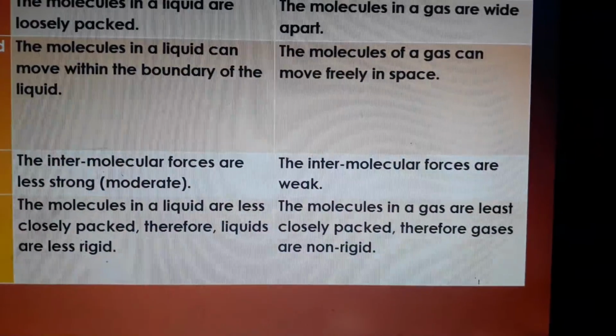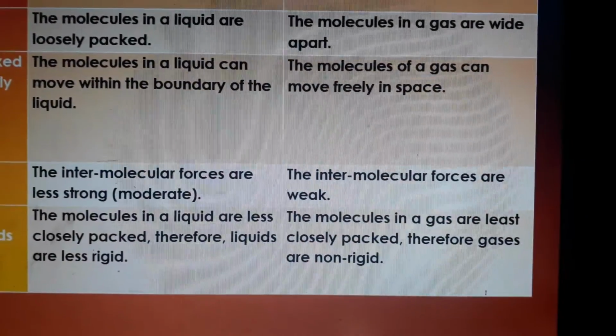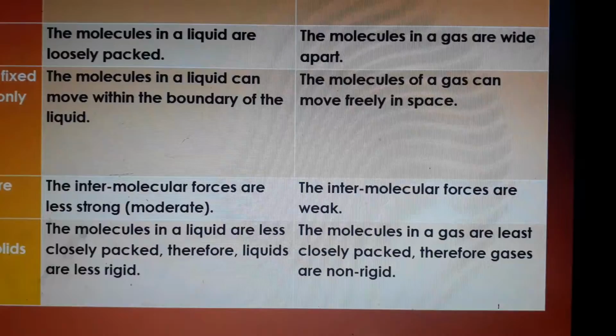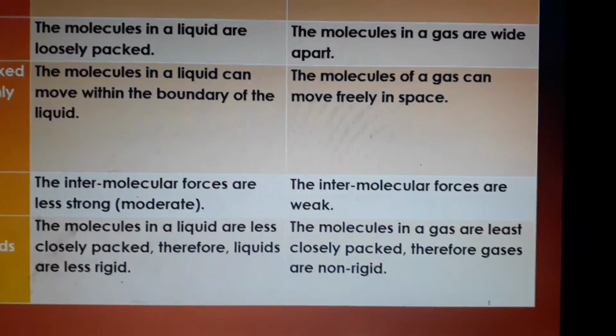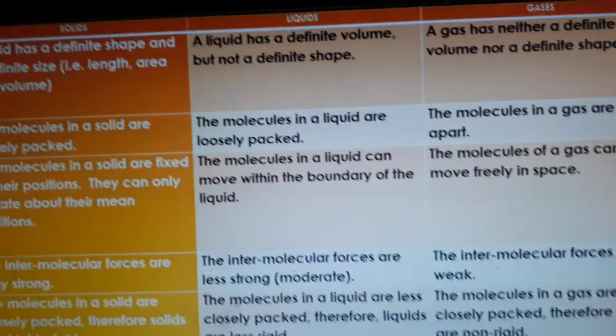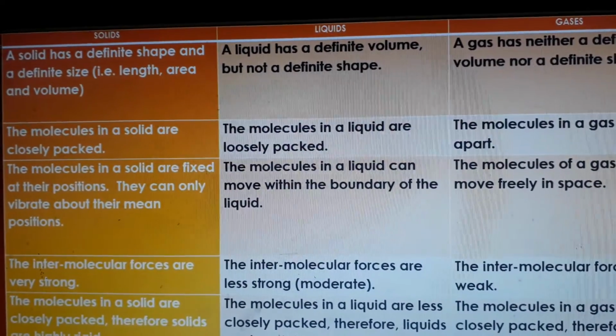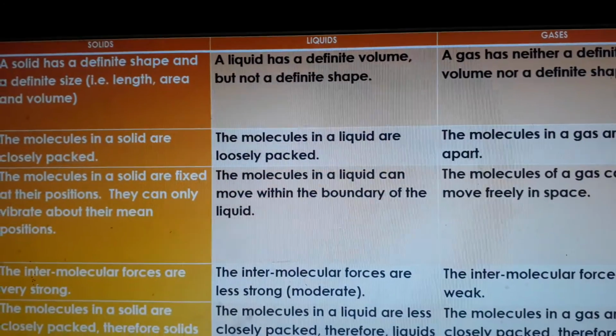So these are some points which you have to write in your notebook today. Write the comparative study of solid, liquid and gases. So each point you write down neatly. And don't send it to me today. I will see it later on. So you just copy this table in your notebook.